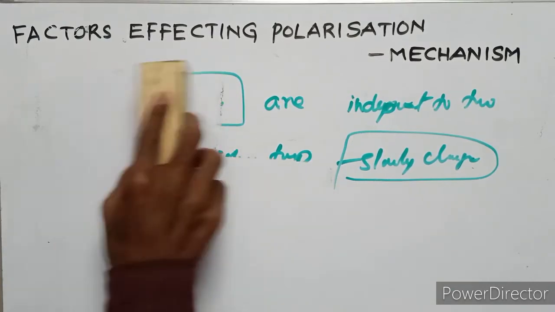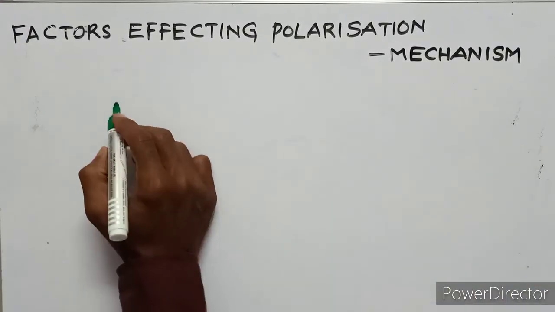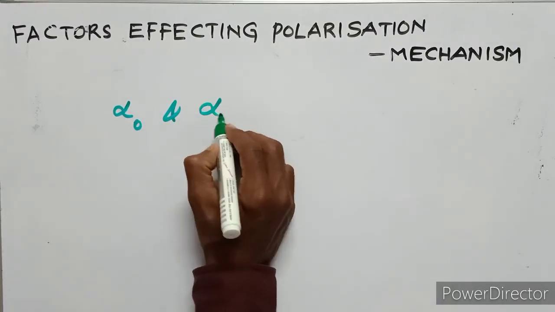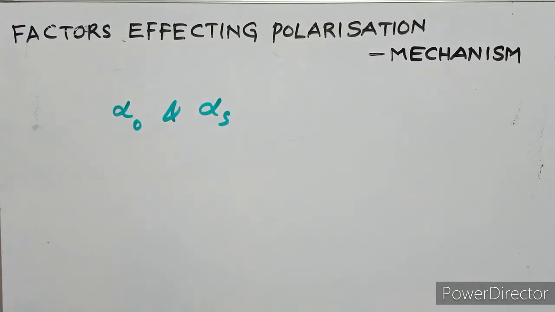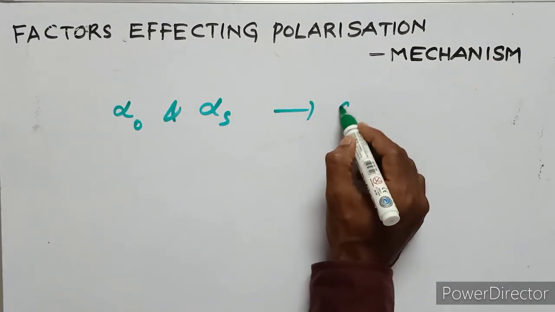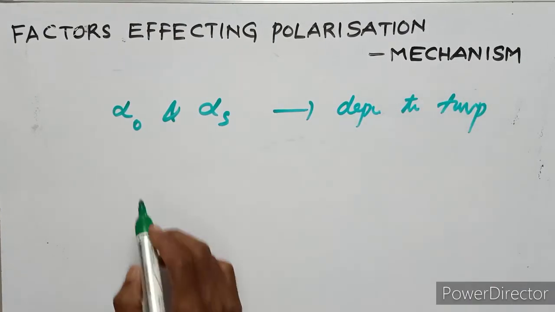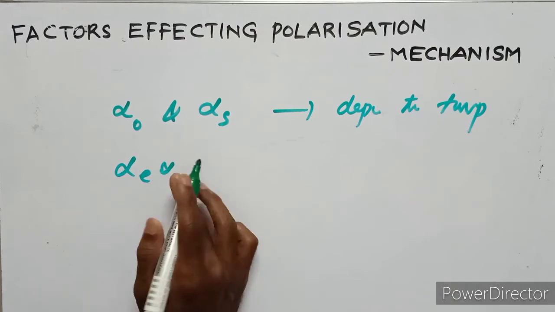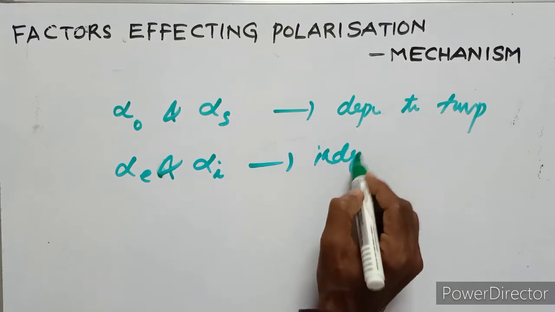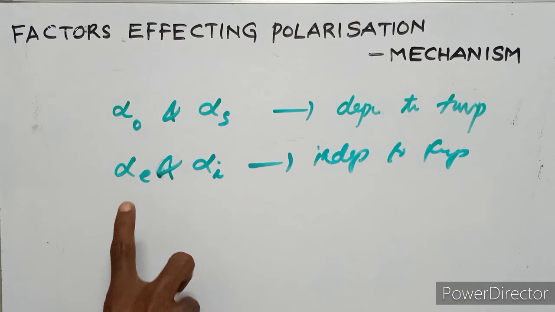Next, the orientational polarization and space charge polarization are dependent on temperature.